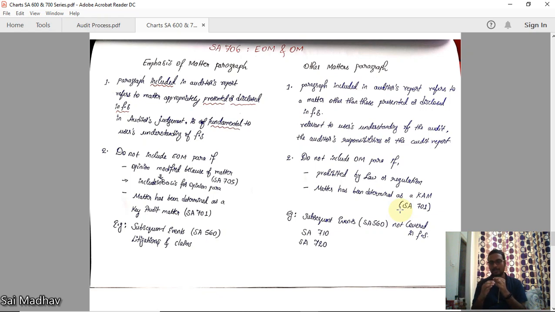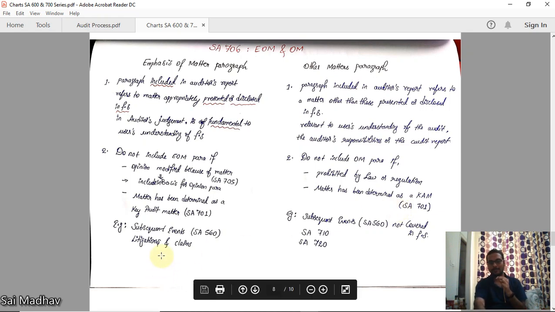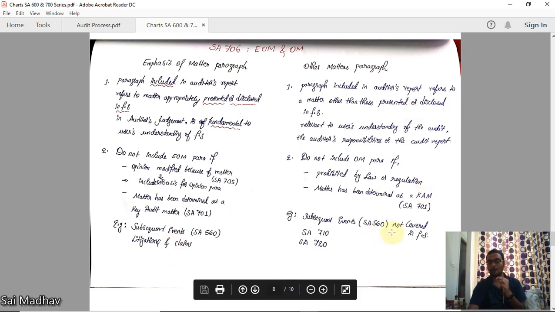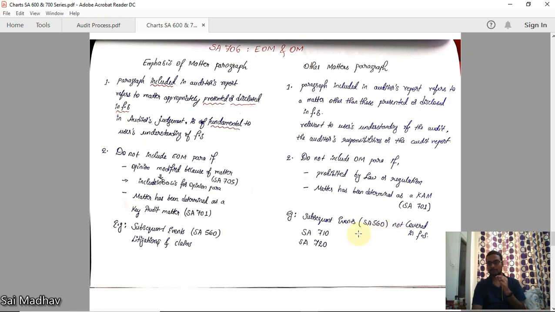UIM means it is presented or disclosed in the financial statements already. It is disclosed by management. Other matters means it is not disclosed by the management. Now examples for UIM: subsequent events disclosed by the management or litigations and claims. Okay. For other matters: subsequent events not covered in financial statements. Okay. Or SA 710 and 720.